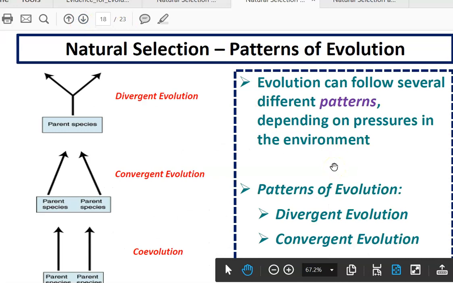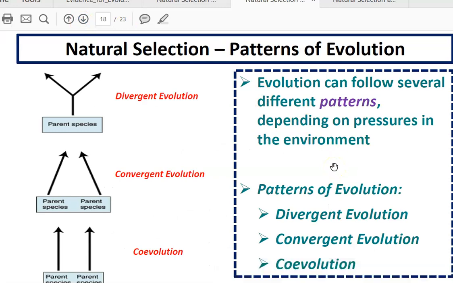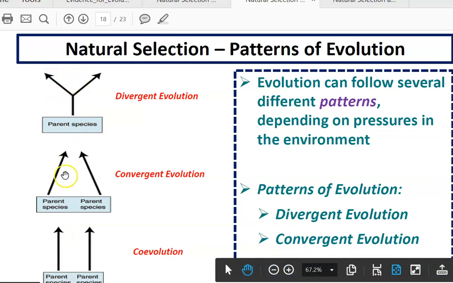All right, so there are different patterns that evolution can follow depending on pressures in the environment. These are different models that illustrate the different patterns of evolution.